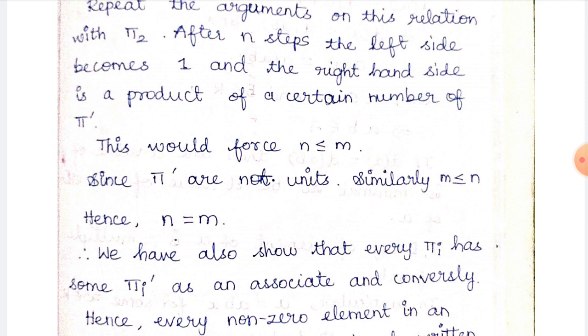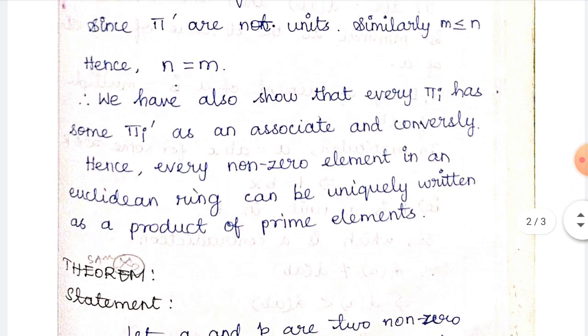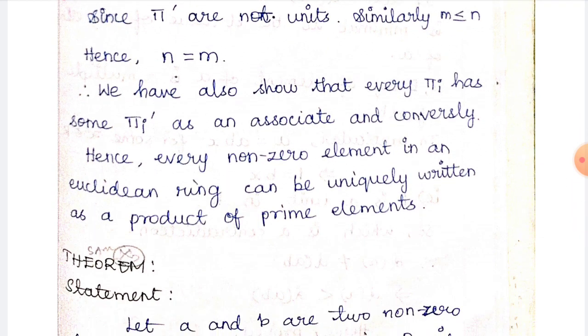In case the pi dashes are not units, then for the above steps we get pi i and pi i dash, that is pi j and pi j dash, are all prime. So in the next step we get that m is less than or equal to n. So using these two we get n is equal to m. Therefore, we have also shown that every pi i has some pi i dash that is its associate, and conversely.